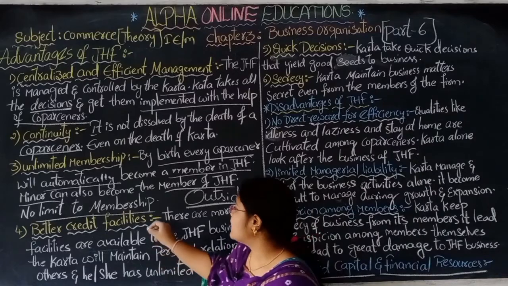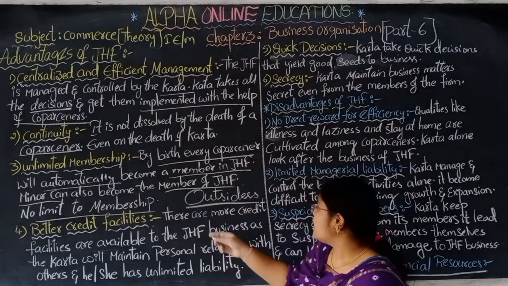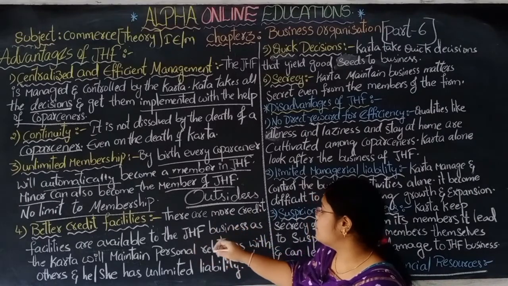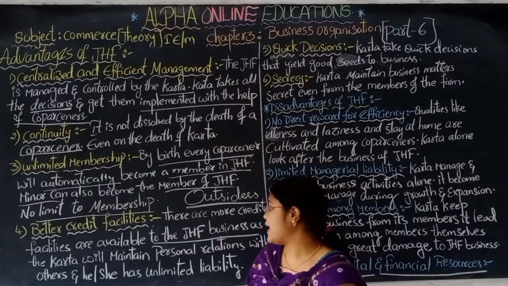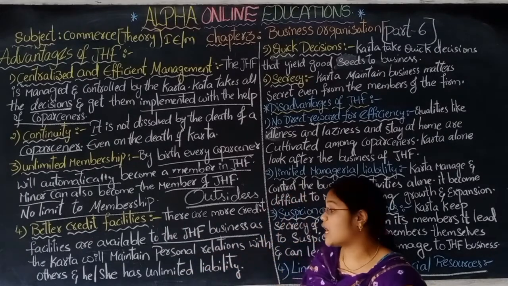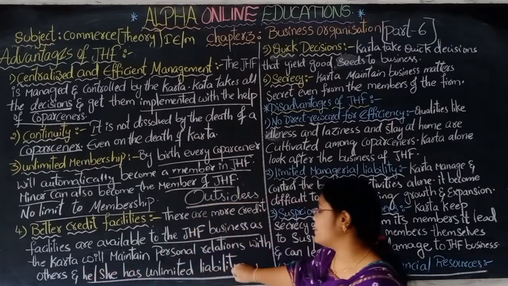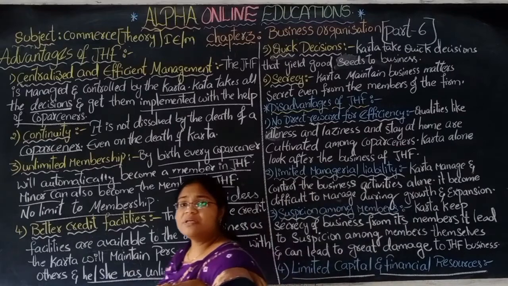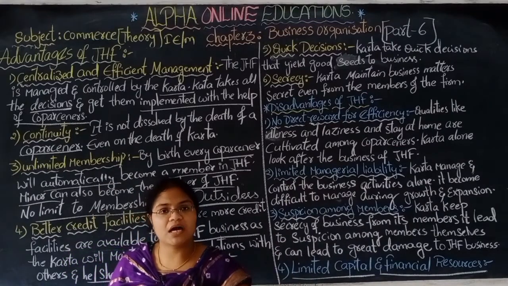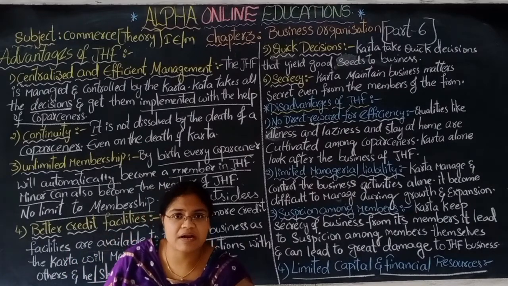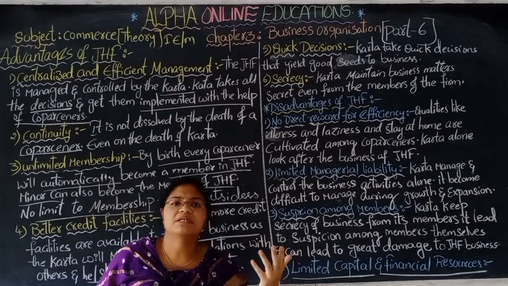Better credit facility. More credit facility is available to the joint Hindu family business, as the karta maintains personal relationships with others and has unlimited liability. The head of the family will be the karta, whether male or female, grandmother or grandfather.